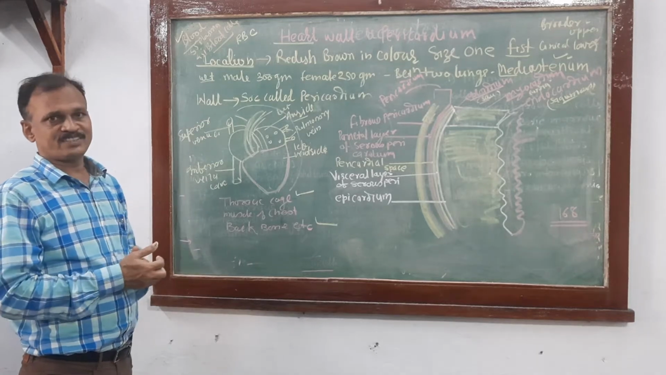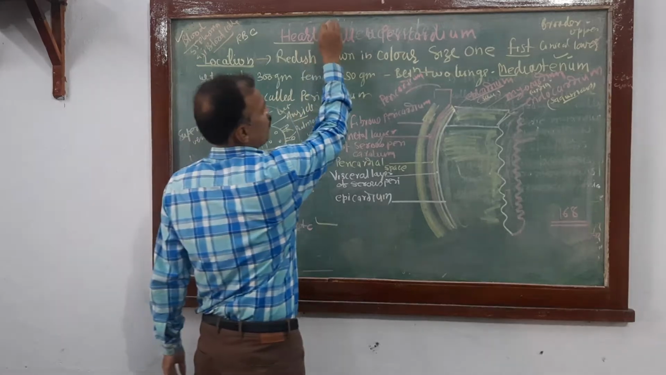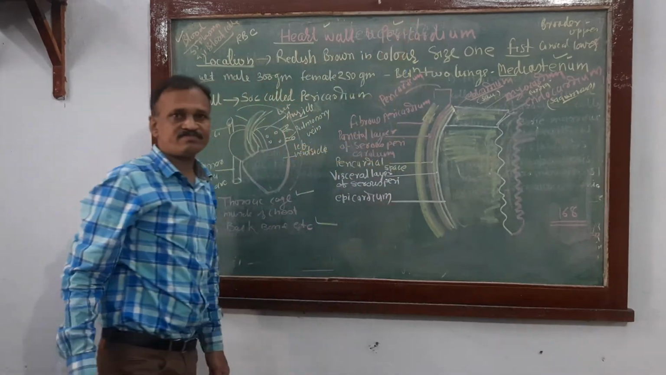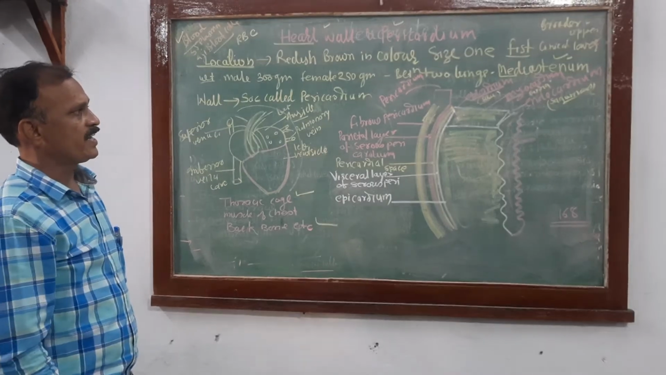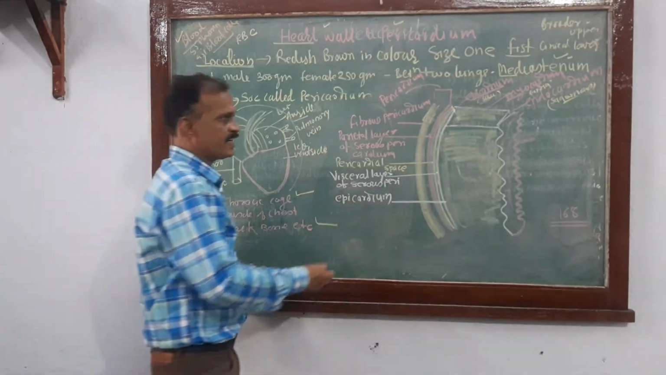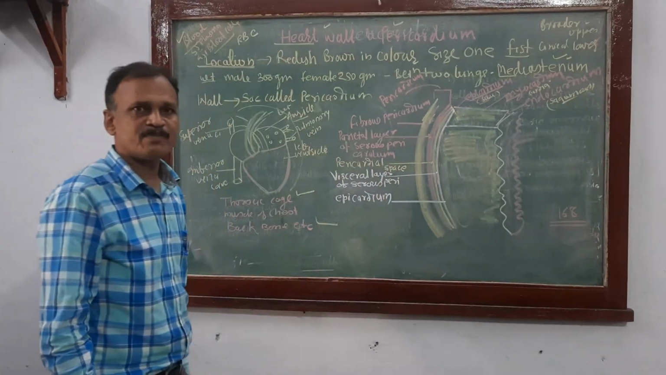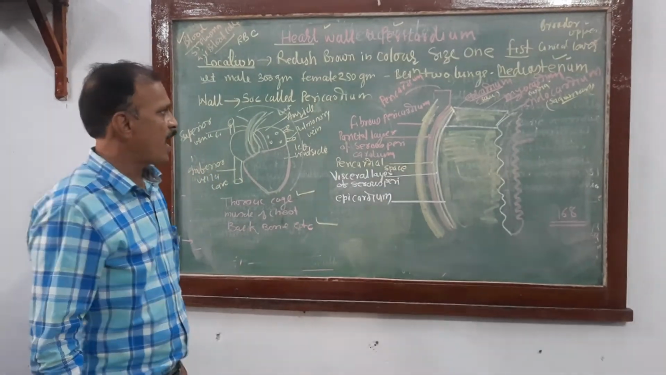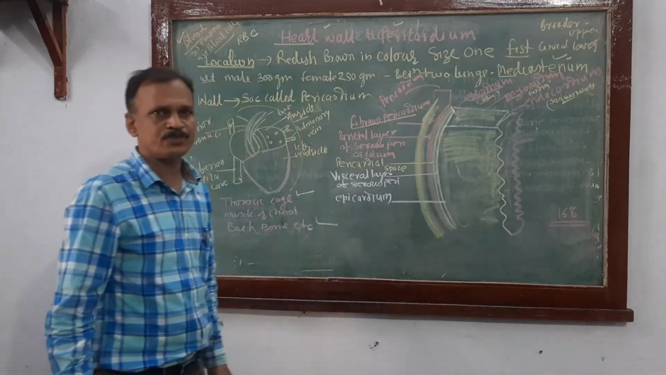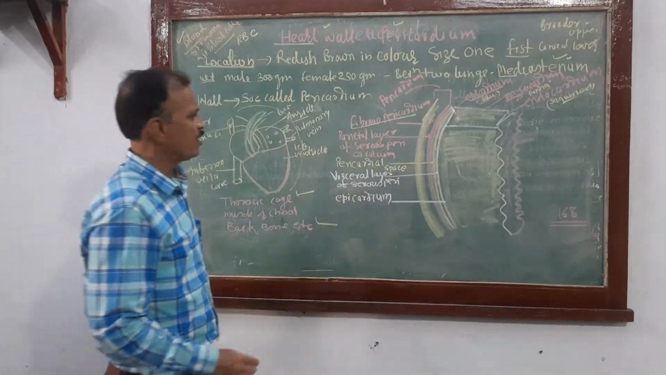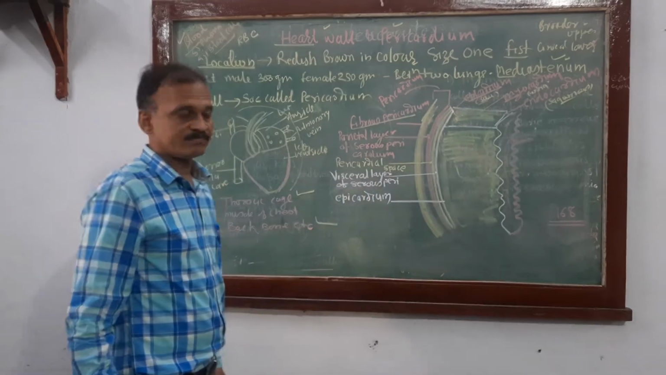In addition to this, it is itself protected by the heart wall and pericardium. What is pericardium? Pericardium is a double membranous structure. The outer fibrous pericardium is made up of fibrous connective tissue. It is followed by the serous pericardium.